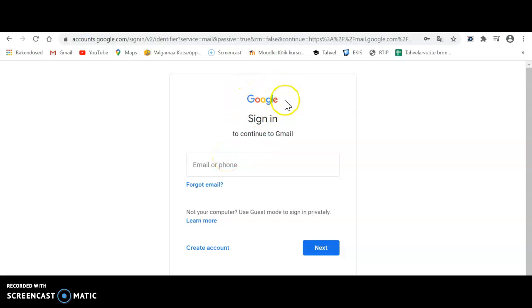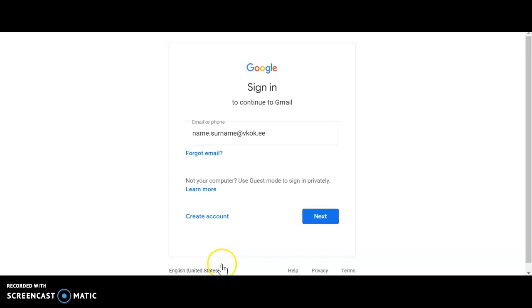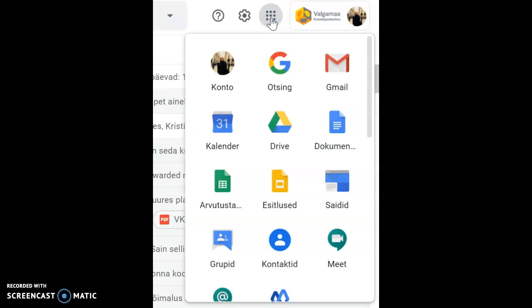To use this, go to Google or Gmail and use this personal account, which looks like name.surname@vkok.ee. At the end of this page, you can choose your country language. Push next and go inside your mailbox. While you are studying in our vocational center, you will be using all Gmail suite opportunities for free, but only while you are a student of our school.